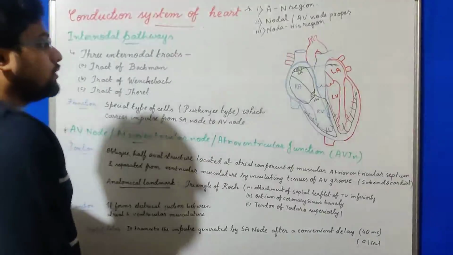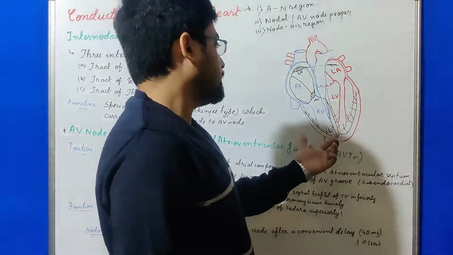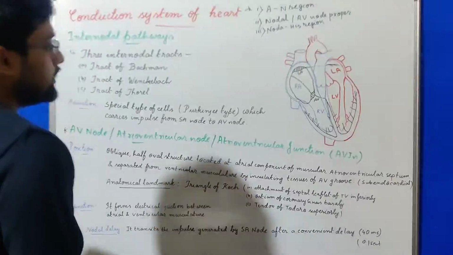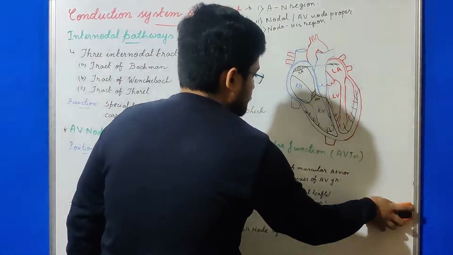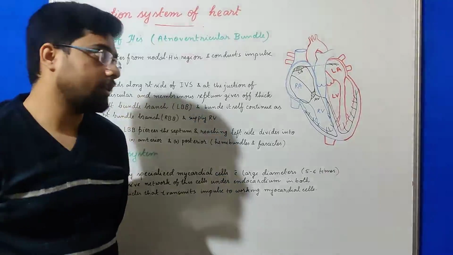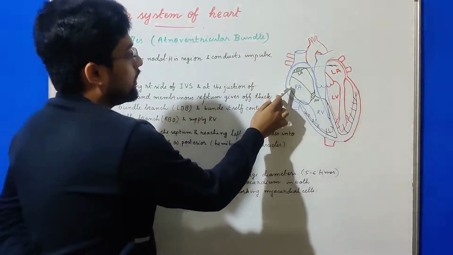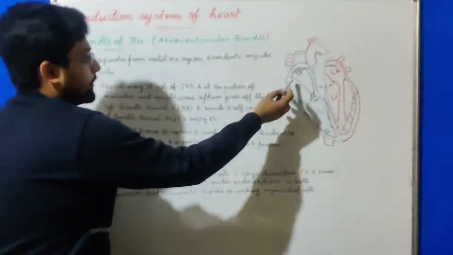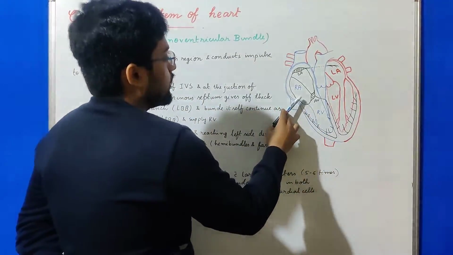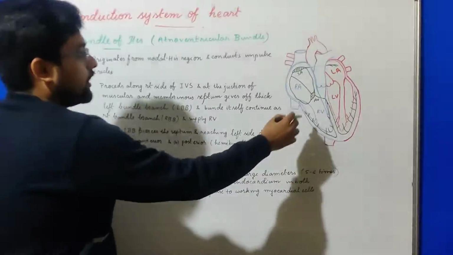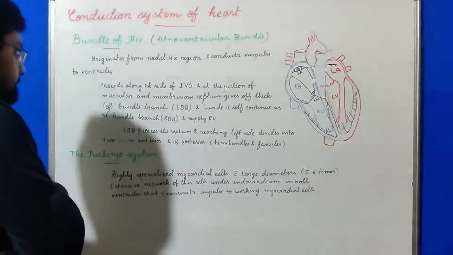Next, we will see how the impulse is carried from the AV node to the ventricular musculature through the bundle of His and Purkinje fibers. The impulse created by the SA node has traveled through the three tracts, the tracts of Bachmann, Wenckebach and Thorel, to the AV node, and after a transient delay of 0.1 second or 40 milliseconds, it will be passed through the bundle of His into the ventricular myocytes.